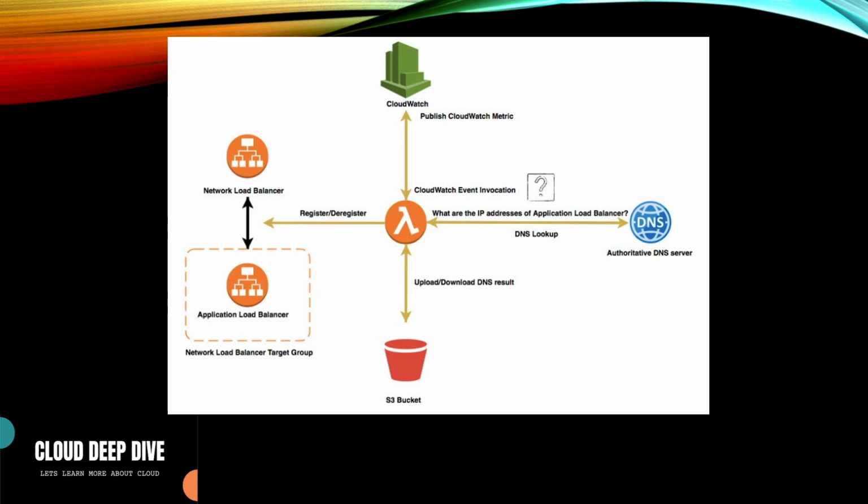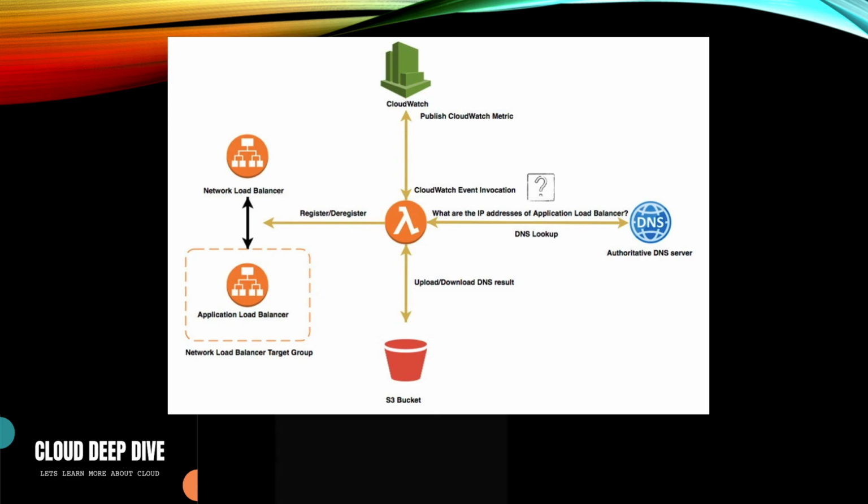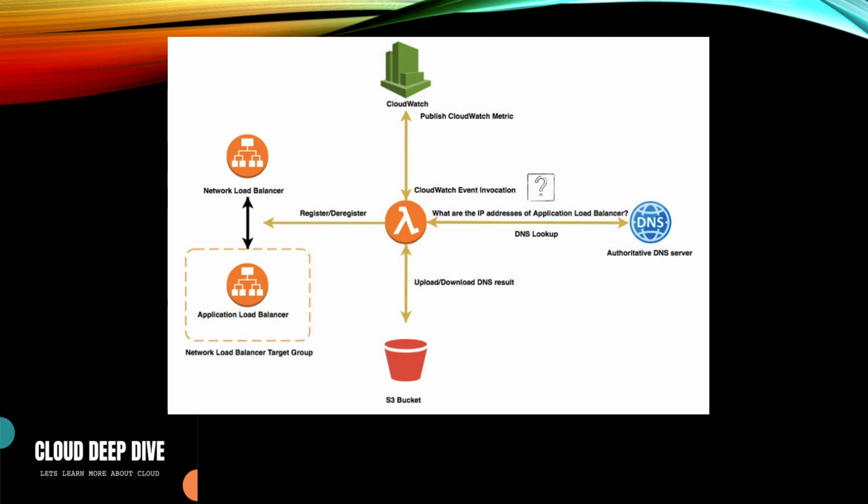But now with the help of this new feature, application load balancer as a new target type, you don't need to use this particular solution. You can just add application load balancer as one of the target types, and use an NLB in the front, which allows you to whitelist, as well as do your private link. These were the two main use cases which organizations were having issues with, and with the launch of this feature, these two use cases are solved.